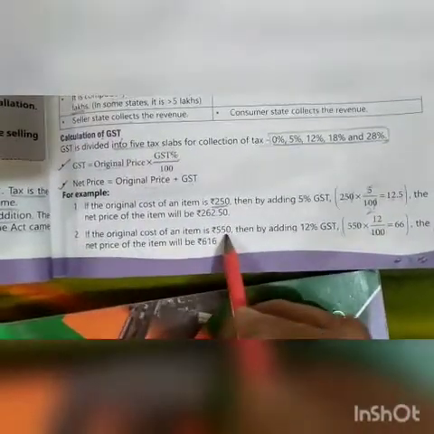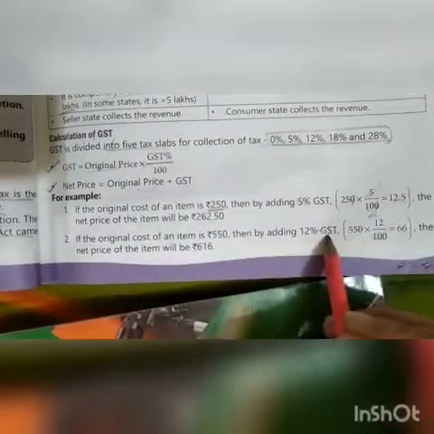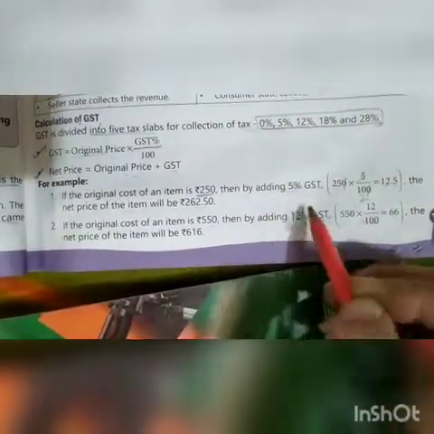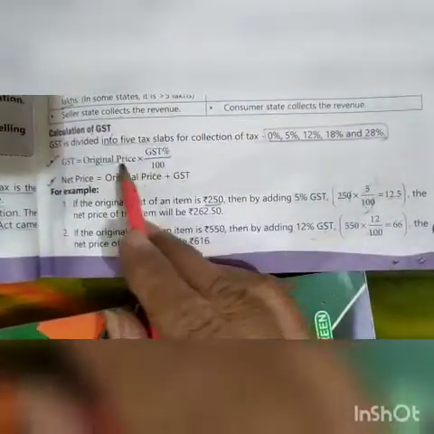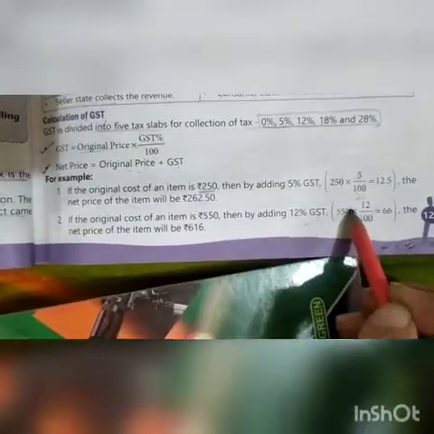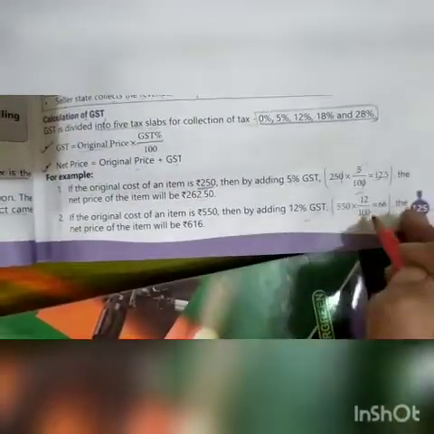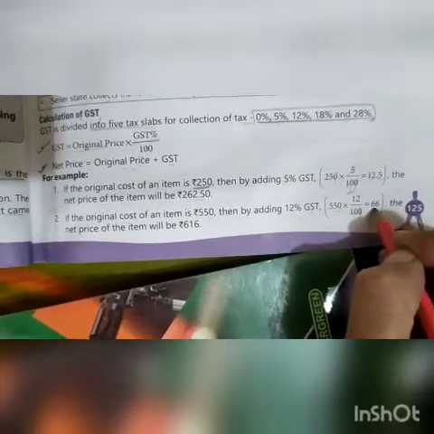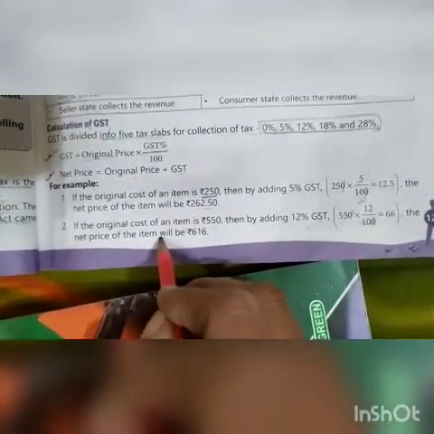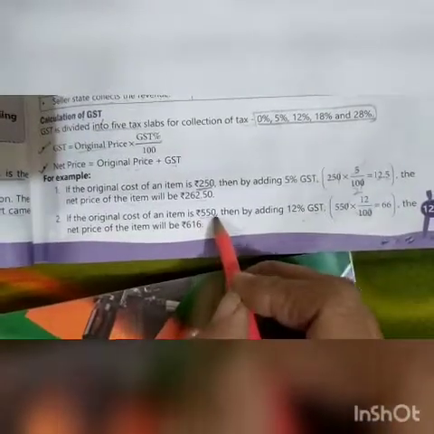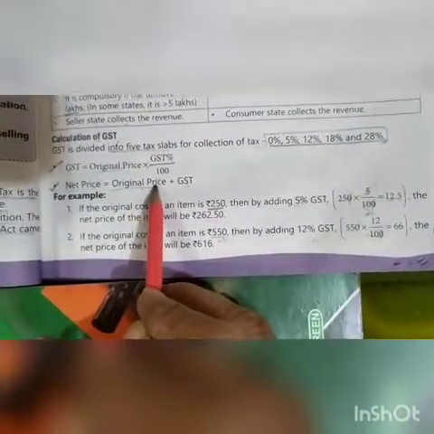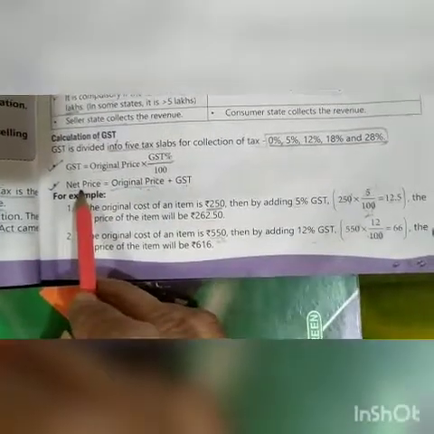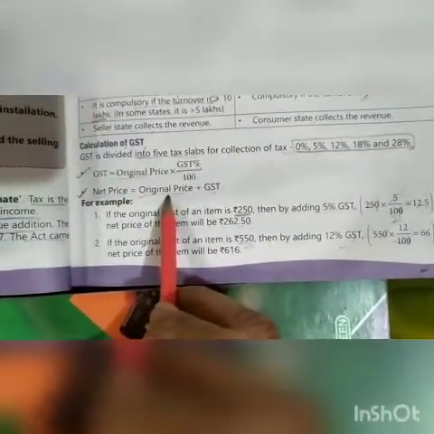If the original cost of an item is 550, then add 12%, the second slab of GST. Then the GST amount will be original price 550 into GST percent upon 100. Simplify it again and we get 66 rupees. Then the net price of the item will be 550 plus 66, which is 616. So students, you notice that net price is always greater than original price.